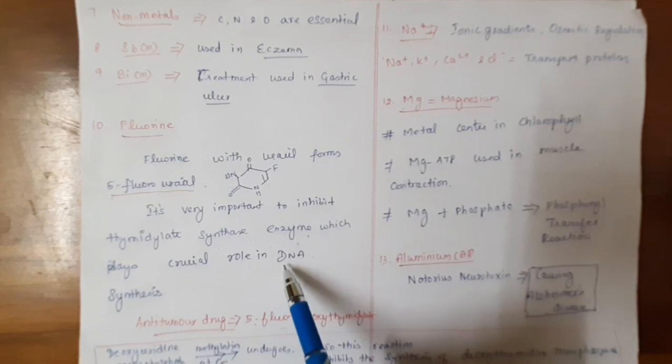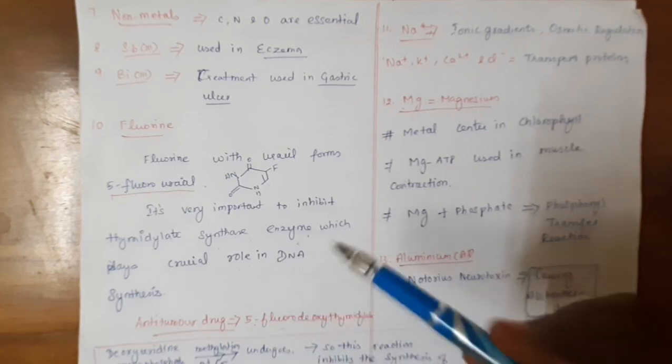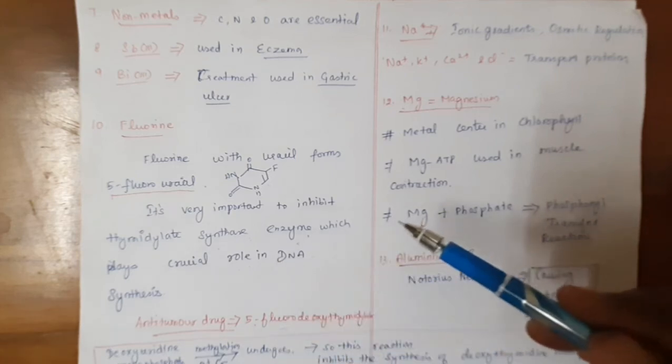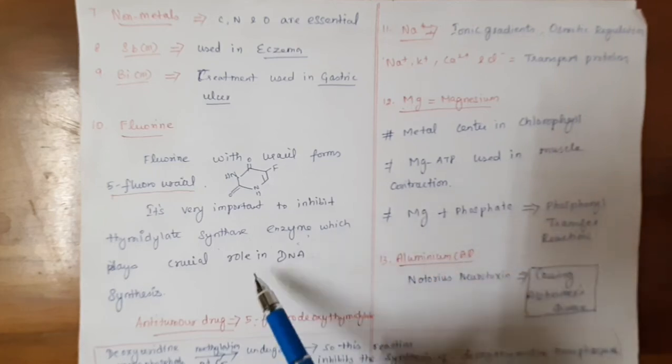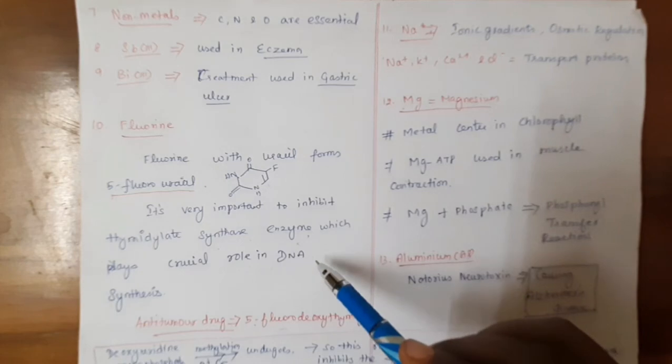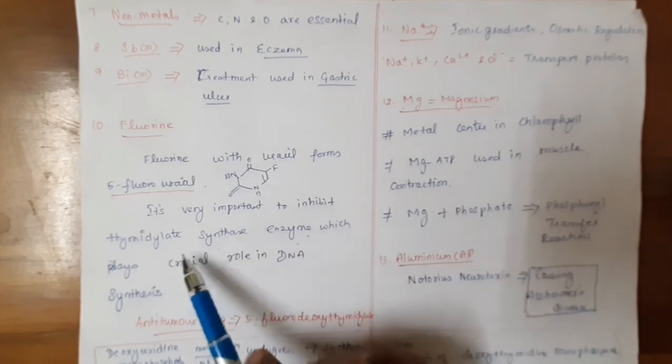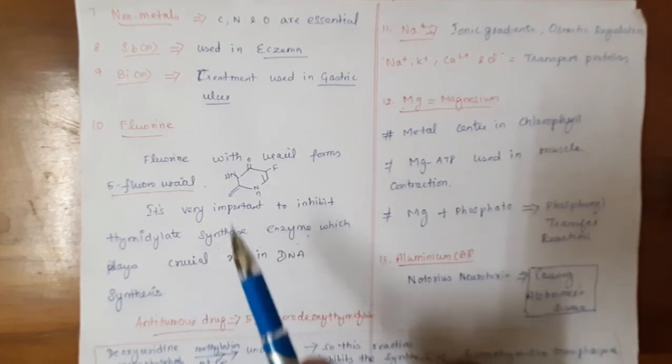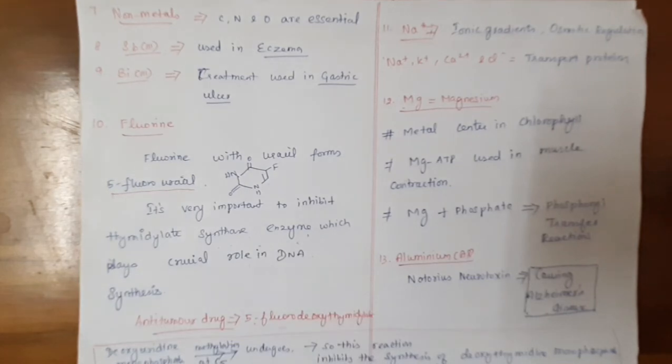So in DNA synthesis, the tumor cells are affecting the cells continuously. The cells get replicated in those people who are affected by cancer. So thymidylate synthase is inhibited by using 5-fluorouracil.